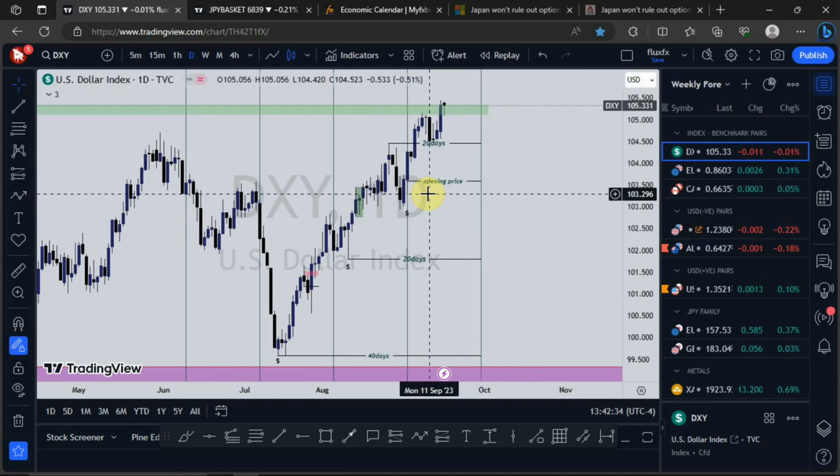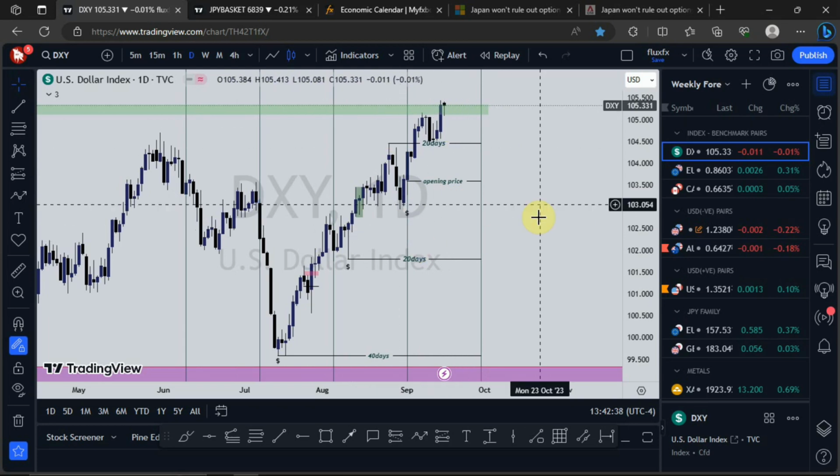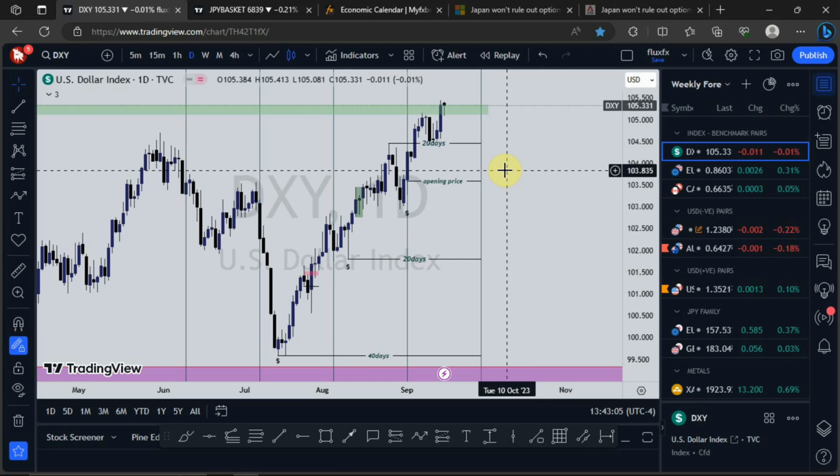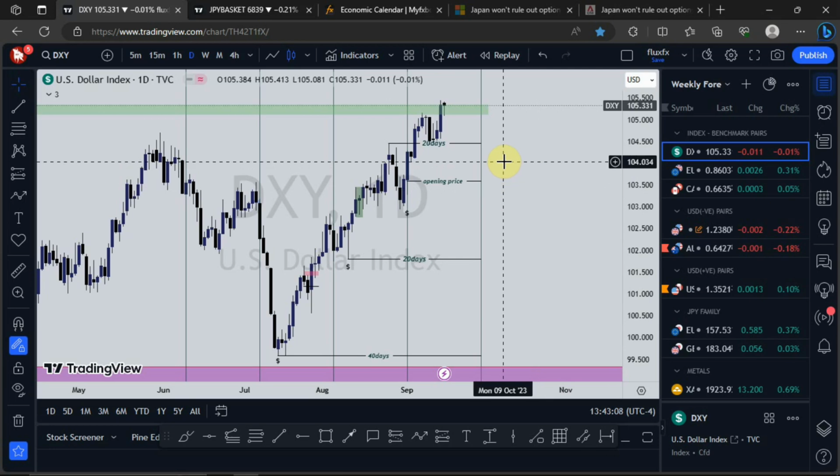All right, but if you look at the dollar index from a solely technical perspective, what I would say is that price is trading above September's opening price. You've taken out the previous 20-day high, and so if price is above the open price, that will be an environment to begin to look for sales. But let's look at what will happen. The FOMC is very important here, so let's wait and see what is going to happen. So that is just that for the dollar index.